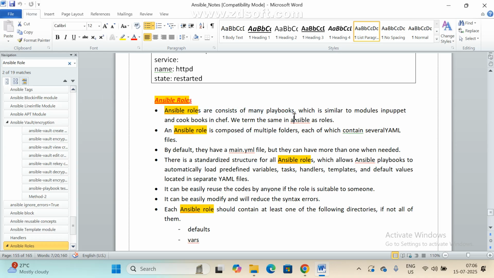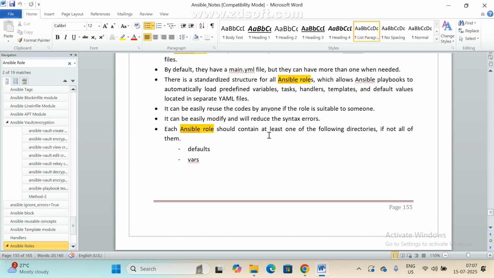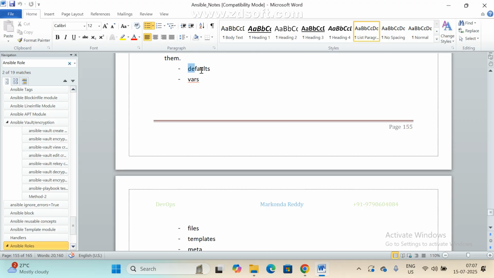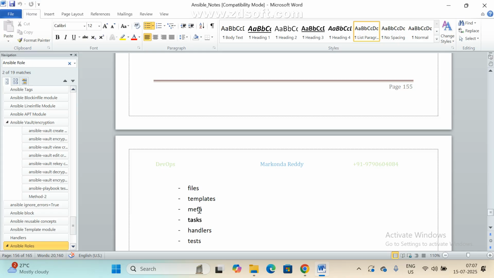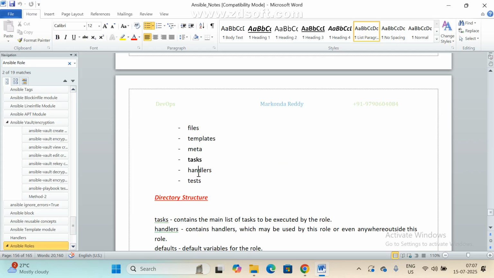Here we can add many playbooks, which is similar to modules. Here also we are going to call modules only, but here we write many split files, many playbooks. Ansible roles are composed of multiple folders. If we create any role, by default Ansible will create one folder structure. This is the folder structure: defaults, variables, files, templates, metadata, tasks, handlers, and tests. Here we can also cover handlers.